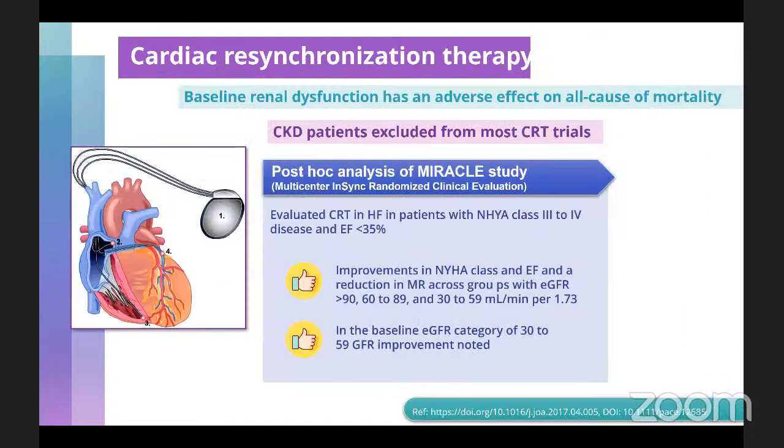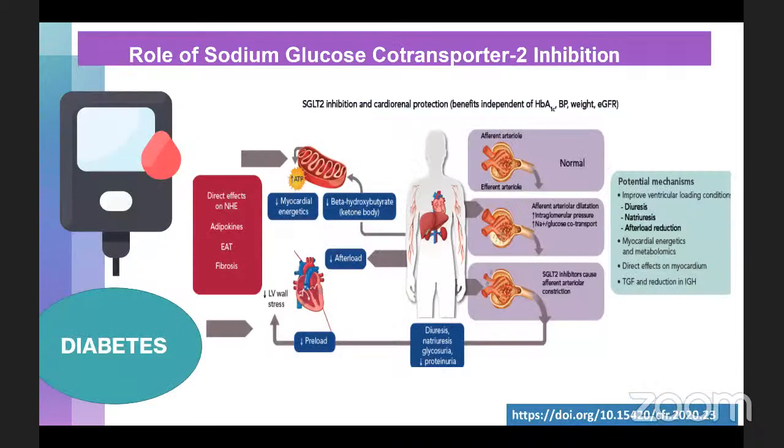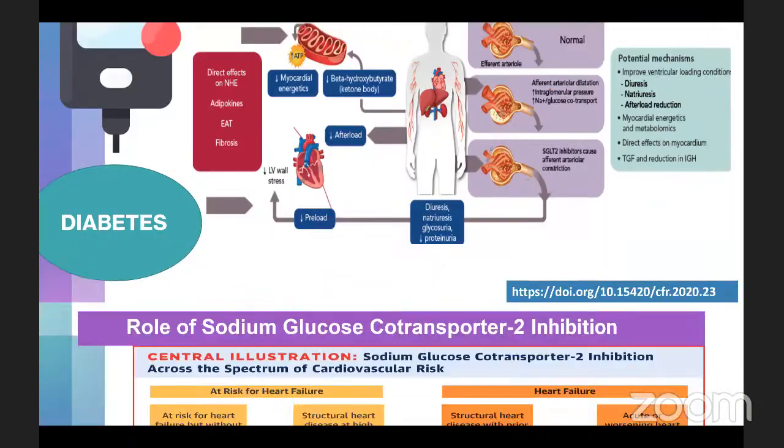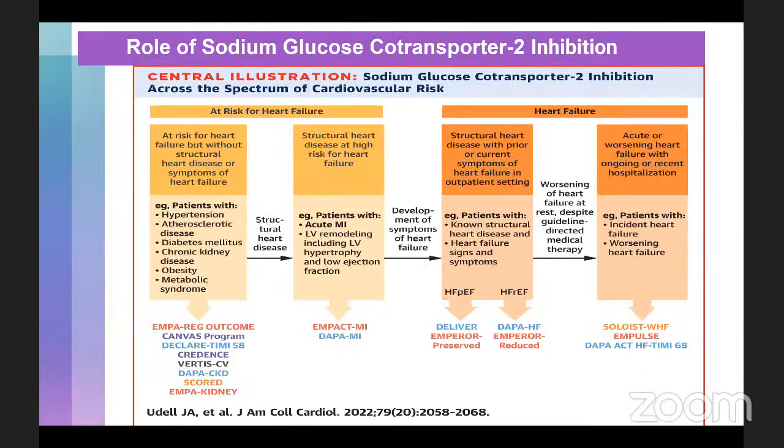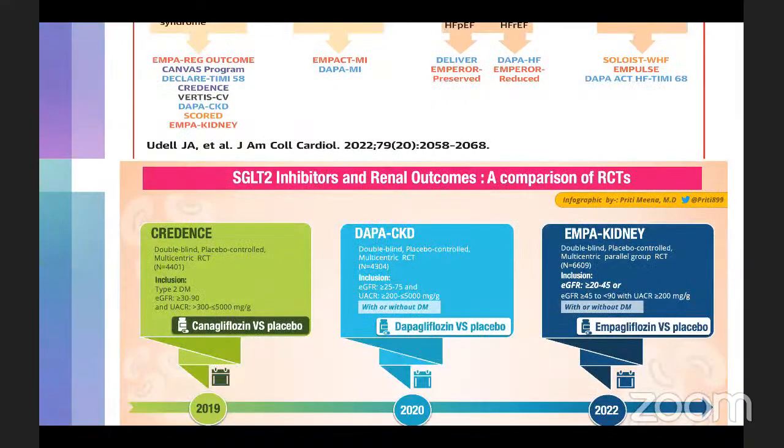And finally, regarding cardiac resynchronization therapy, most CRT trials have not included CKD patients, but the post-hoc analysis of the MIRACLE study has shown improvements in NYHA classes 3 and 4 and ejection fraction across eGFR. The baseline eGFR category of this particular study was 30 to 60 mL. And no talk is complete without SGLT2 inhibitors in the current scenario. There have been multiple studies that looked into the role of SGLT2 inhibitors in heart failure and also renal outcomes.